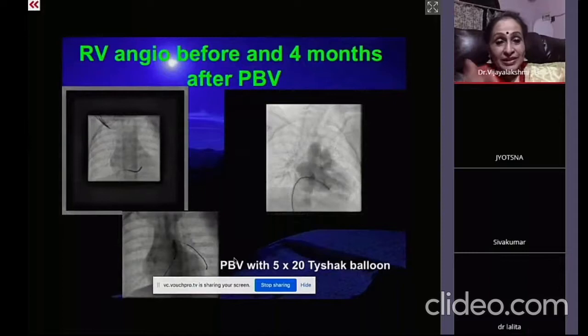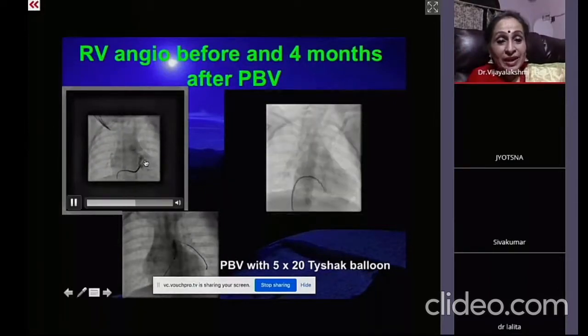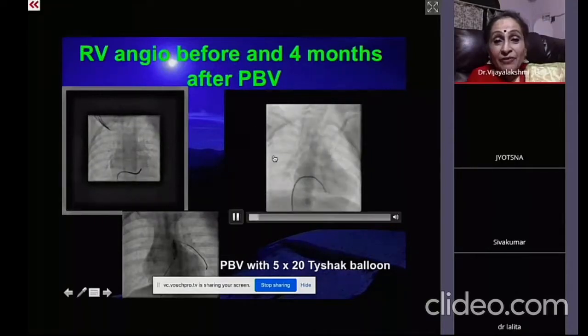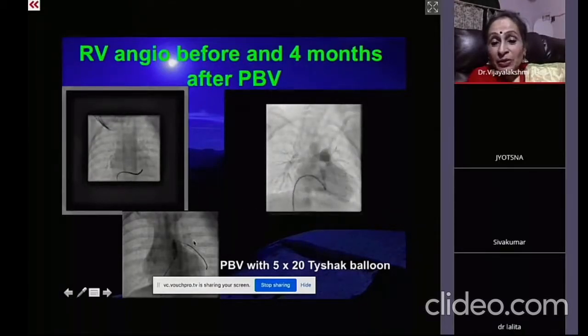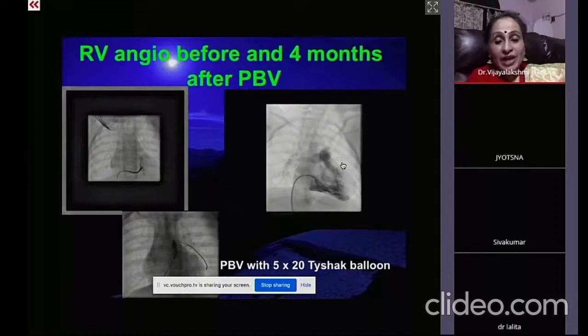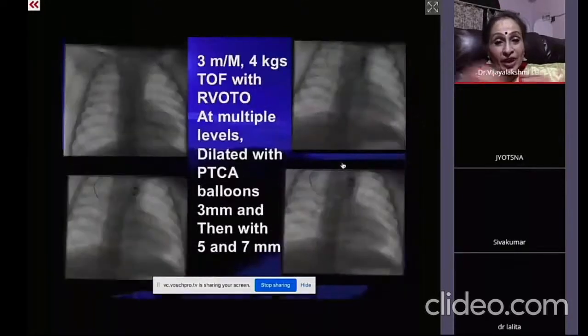So that case I was telling you, this is the first angio where you can see how the infundibular valvar stenosis is there. And after 4 months, you can see that the pulmonary tree has grown once the balloon dilatation was done with the mini Tyshak 5x20. And once the pulmonary tree is grown, the Mc Goon index and everything improves, and the child can be easily taken for surgery. And by then the weight also would have gained.